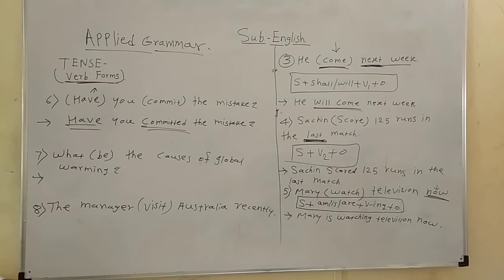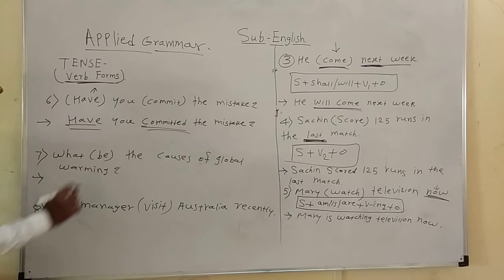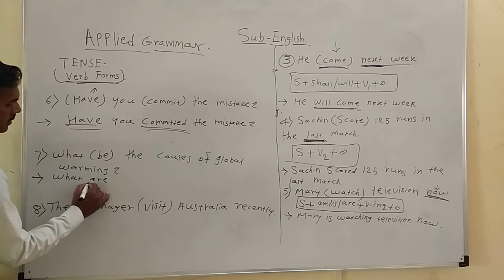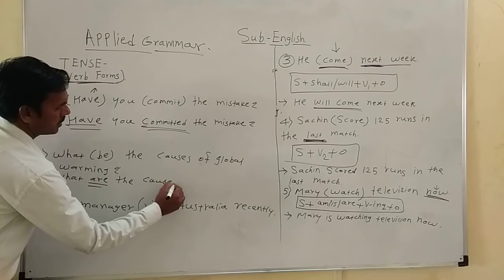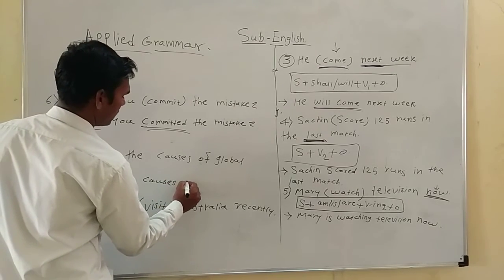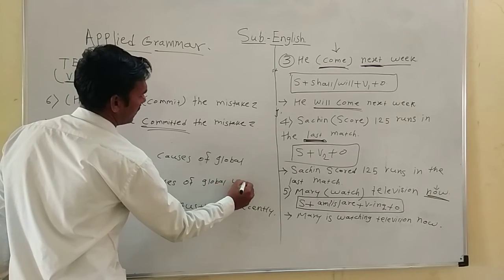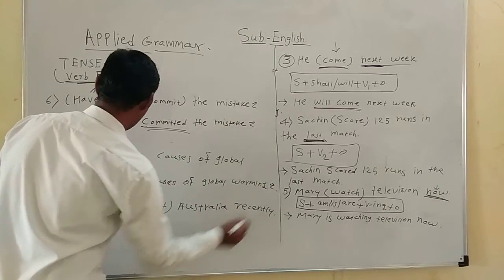The statement is about a universal truth, so here we will use the present to be, which is are. What are the causes of global warming? is the correct verb form.